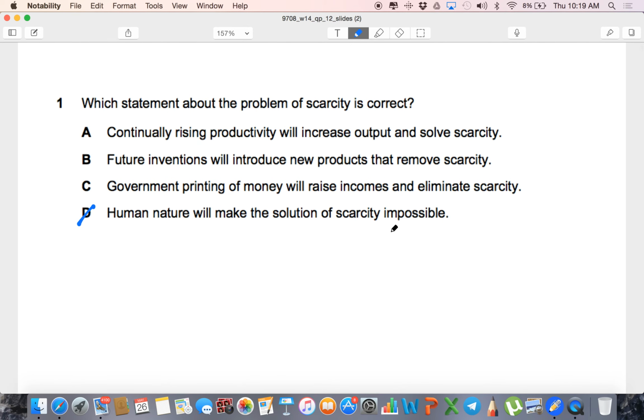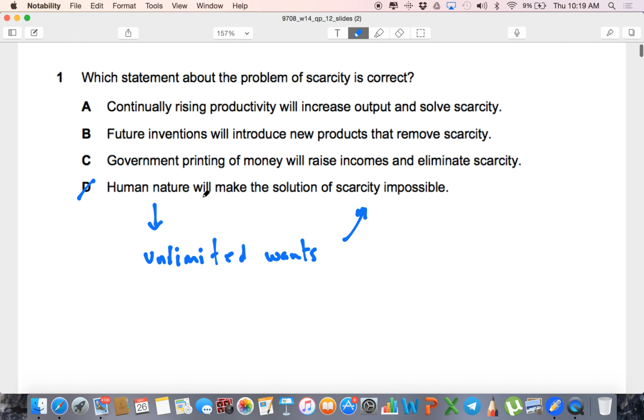And the reason is simply that human nature is basically of unlimited wants, and that unlimited wants and limited resources will always lead to scarcity, and that's why D is the right answer. So human nature is basically that unlimited wants will make scarcity always to be there.